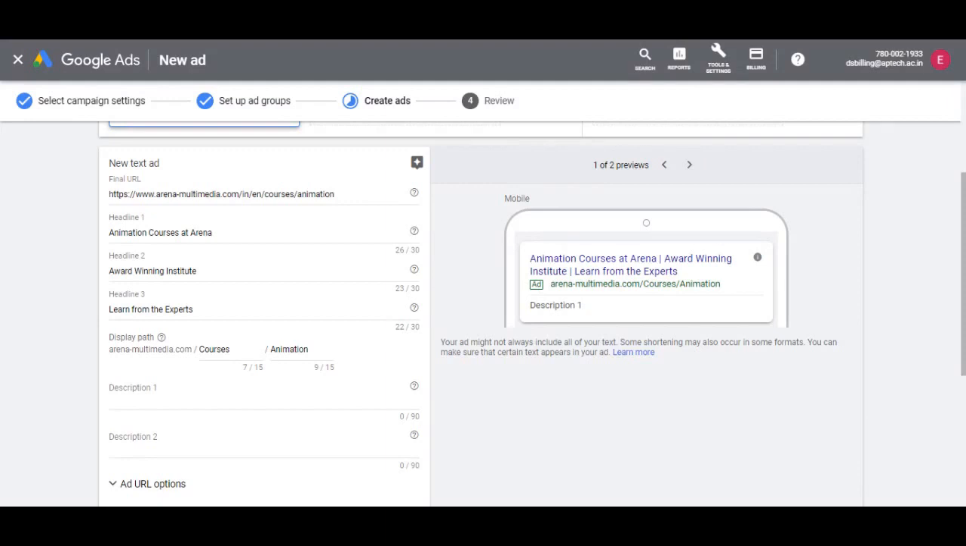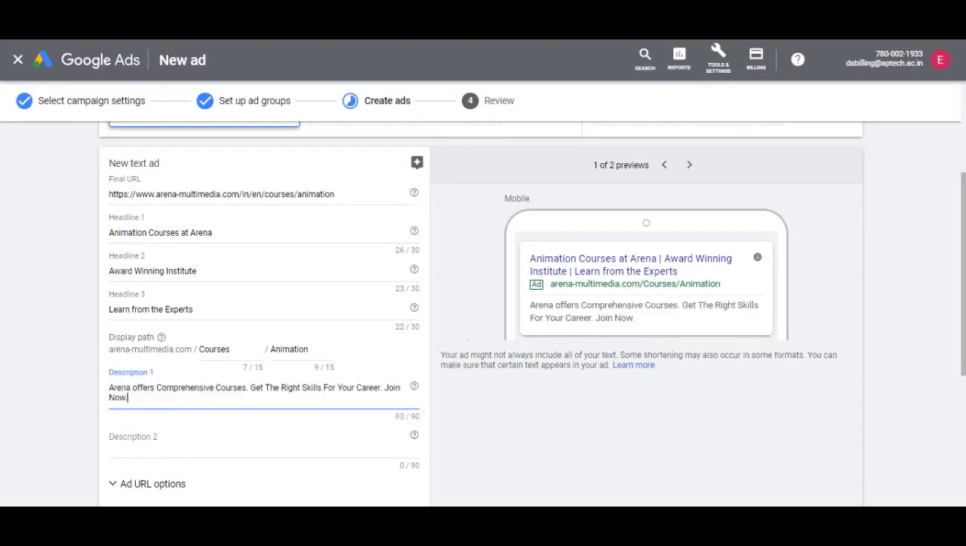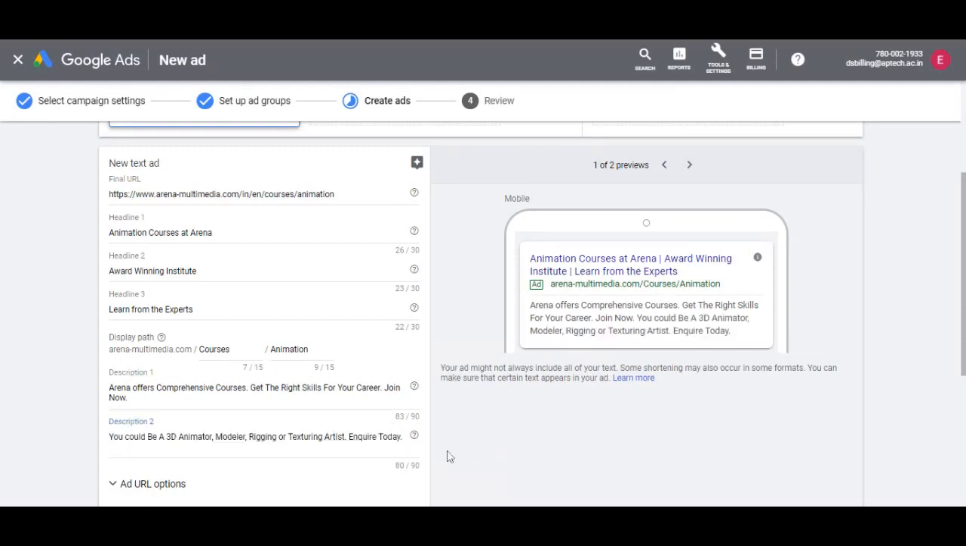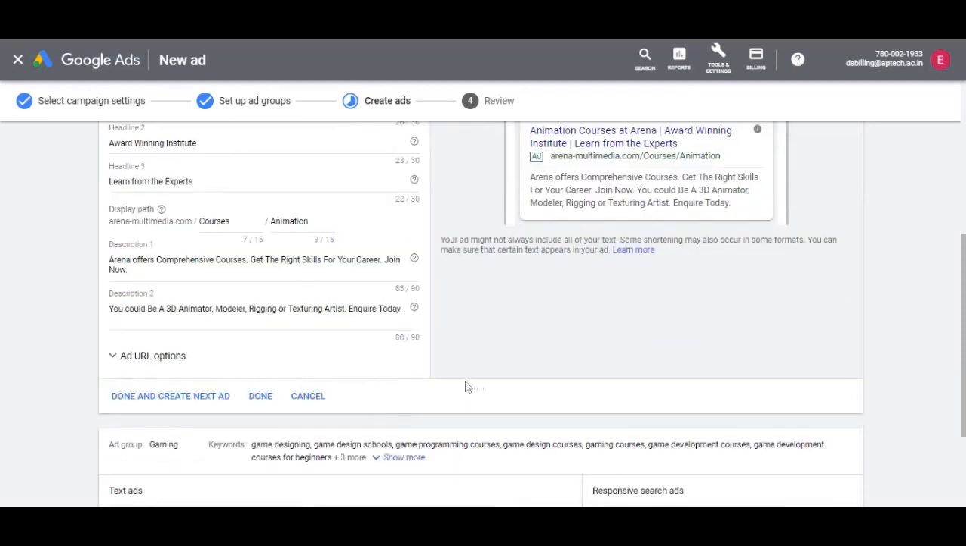Then we can move on to adding the description lines. So I have already copied some of the descriptions. Let me paste that in description line 1. Next, description line 2. And then we click on done.